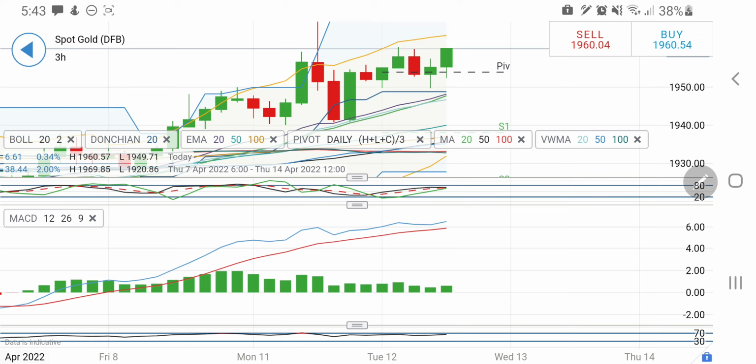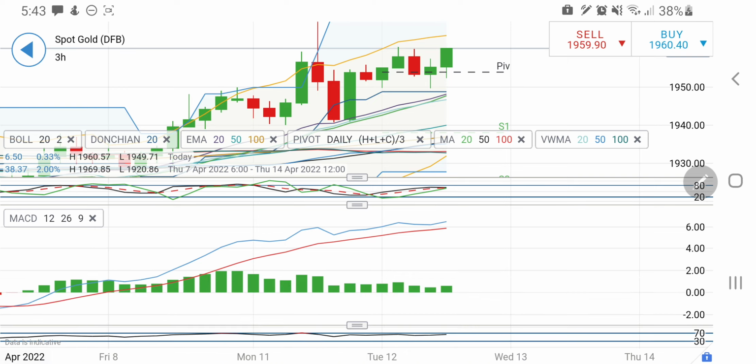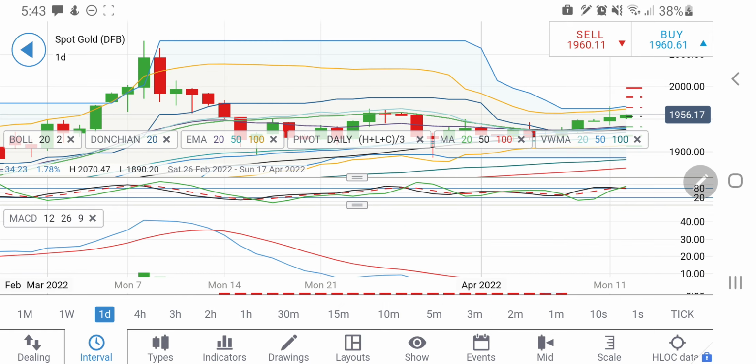Next target could be around 1967, 1970, and beyond that it can try to hit 1978, 1991, 2000 levels also. Now look at the MACD, it is wide divergent here, and stochastic and RSI are near overbought levels. Now looking at the daily charts, let me come back to the daily charts here.